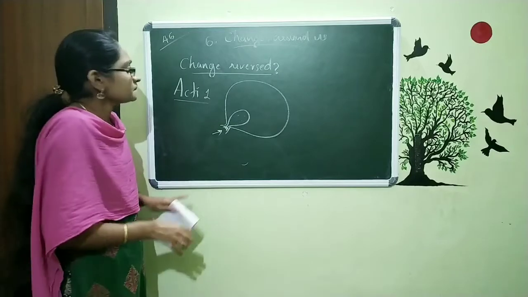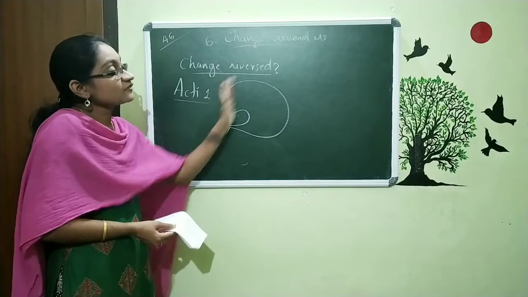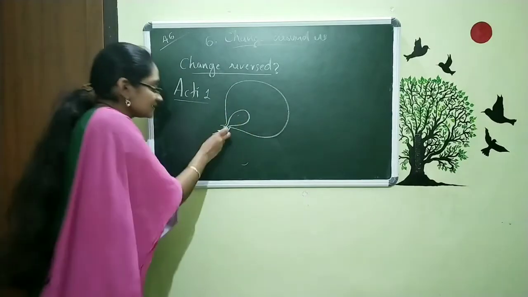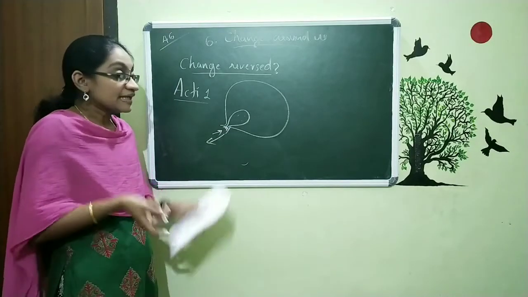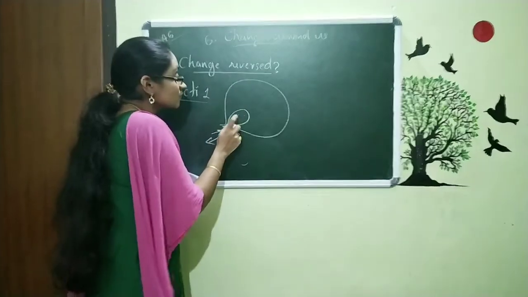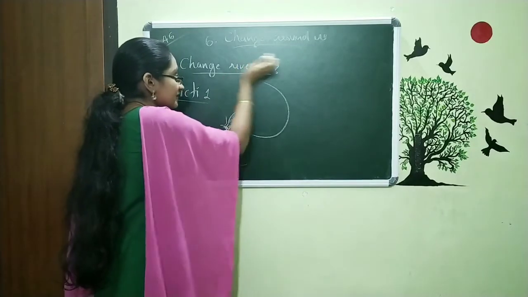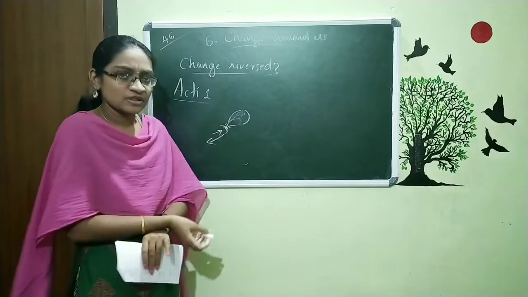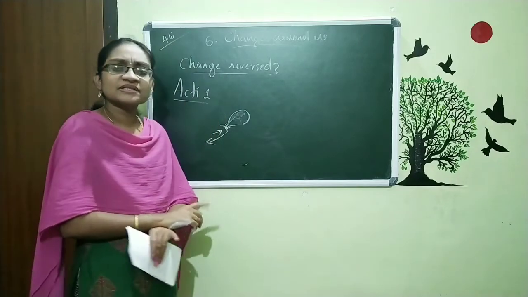Simple. And then, again, I am leaving the air from this balloon. That is, it is giving out. Now, what happens? It will go back to this state. When I am leaving the air out, it will go back to the initial shape. So, can I say it is a reversible change?